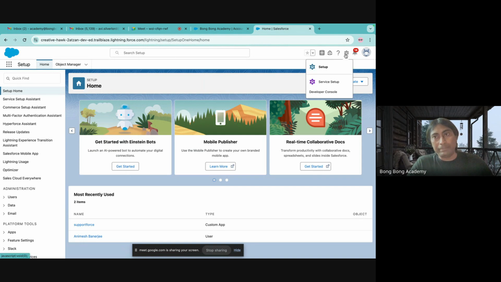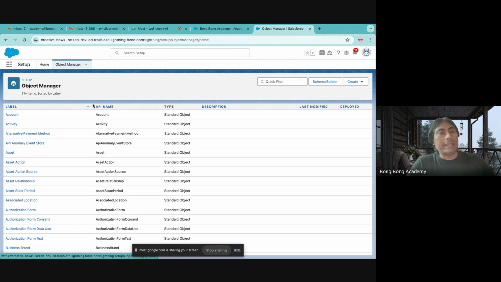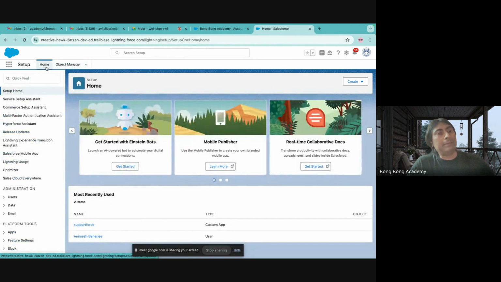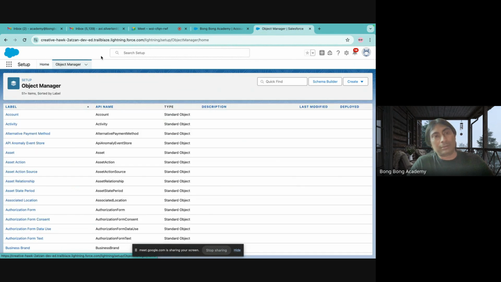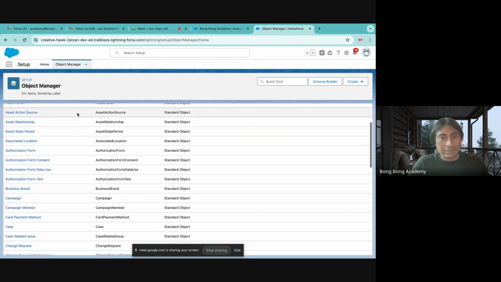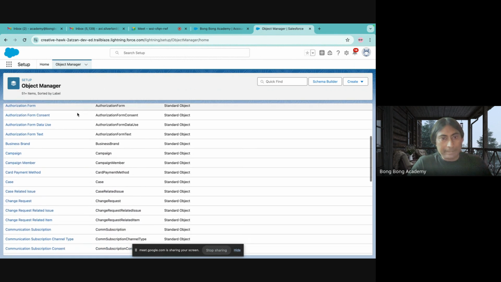So I will go to setup. Just like you change your phone by going to settings, in Salesforce you go to setup to change Salesforce, right? Even the button looks the same, the gear button. Here you have only two tabs, Home and Object Manager. If you are making any field or object changes, you will work in Object Manager. There are many other setup changes which you have to do, which come under Home. Today we'll talk about Object Manager. Now you see in Object Manager you will see all the standard objects Salesforce has given to you. See how many?